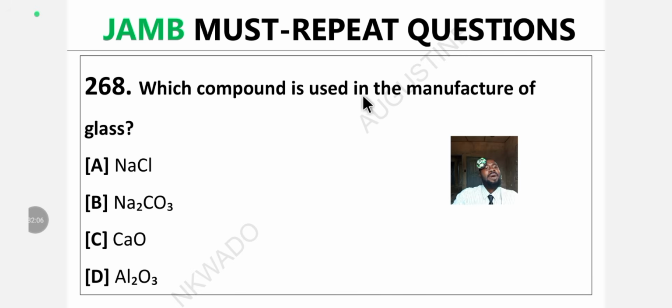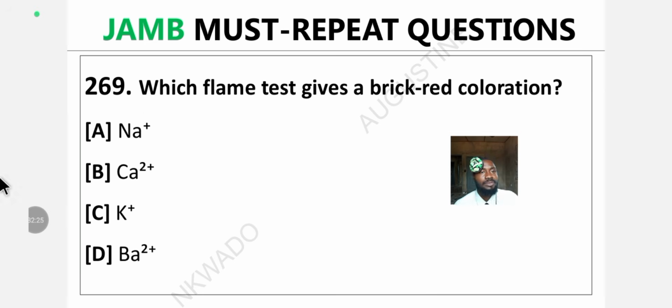Question 268. Which compound is used in the manufacture of glass? A. Sodium chloride. B. Washing soda. C. Copper oxide. D. Aluminium oxide. Drop the answer in the comment section, my scholars. I already taught you now. Don't disappoint me.